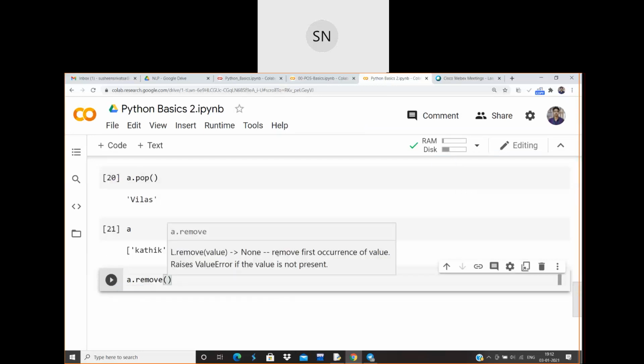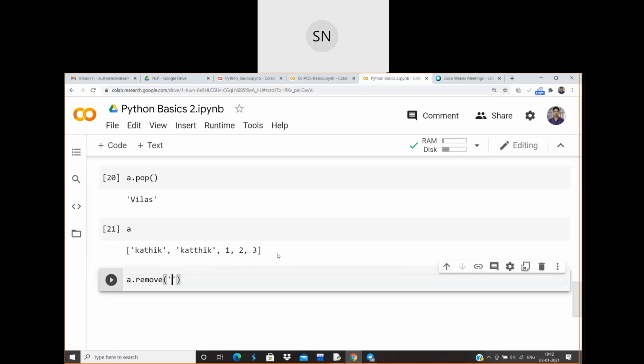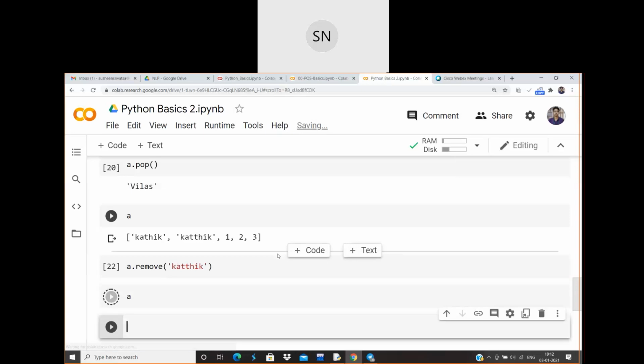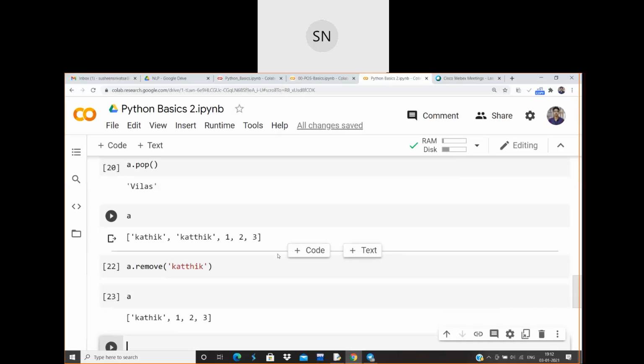See, it is asking only the value which you need to remove. It's not asking for any index. It is only asking for the particular value that you need to remove. So let me remove. Okay, if I execute A, then only the values which we want will be present in the list.